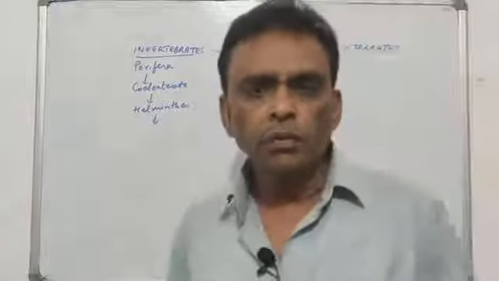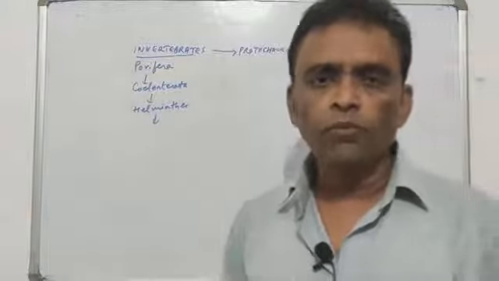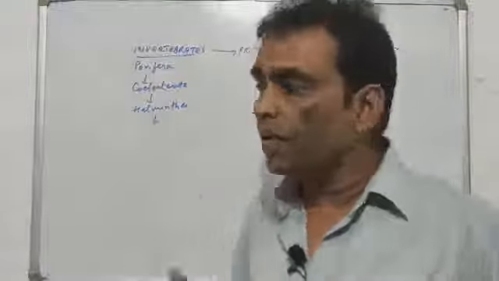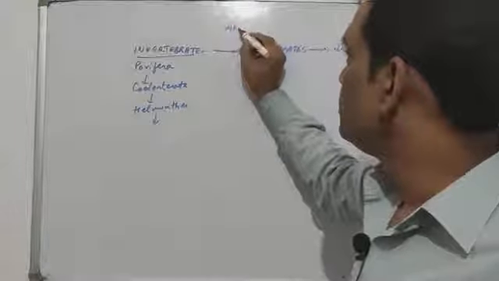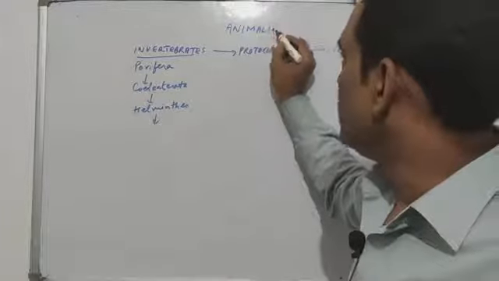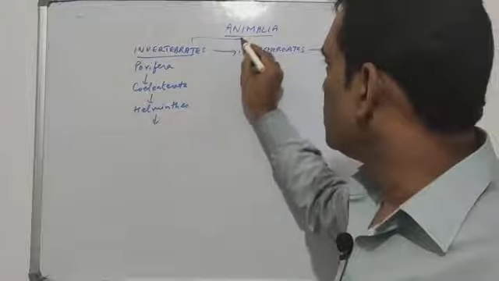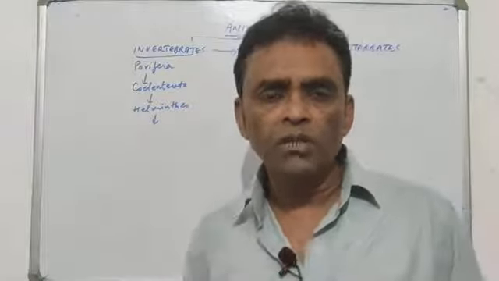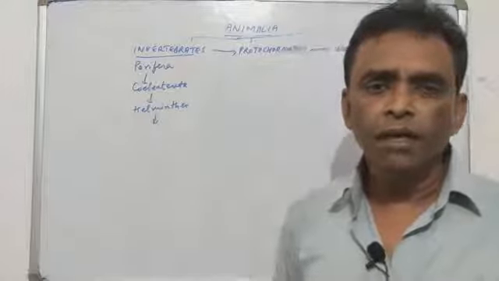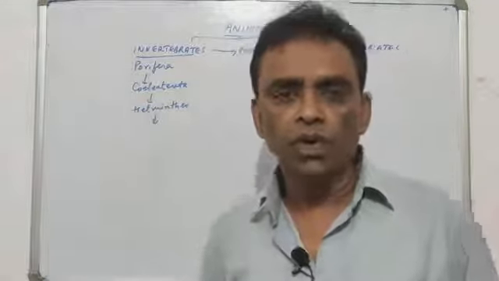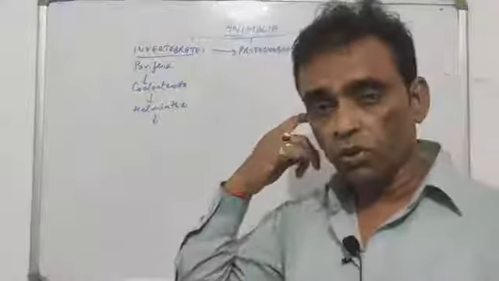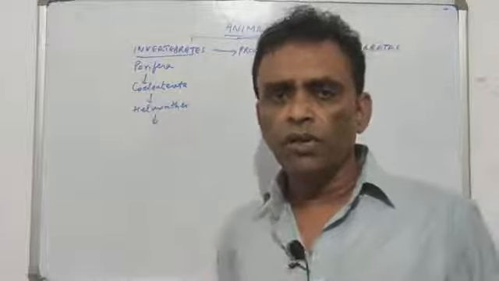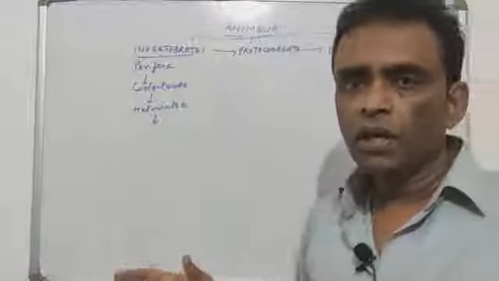So students, in the previous video we were discussing the evolution of the animal kingdom. In the animal kingdom we have classified the kingdom Animalia into groups. Actually it was invertebrates and chordates. Invertebrates do not have any endoskeleton, and the chordates have endoskeleton, and the chordates are again classified into two categories, protochordates and vertebrates. So we were studying the slow progress from invertebrates to vertebrates, and in that series we